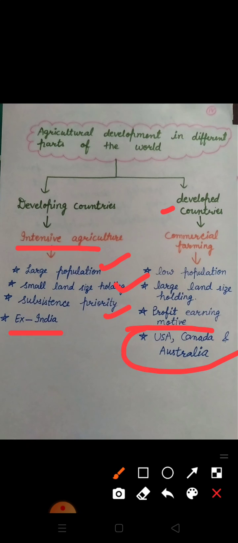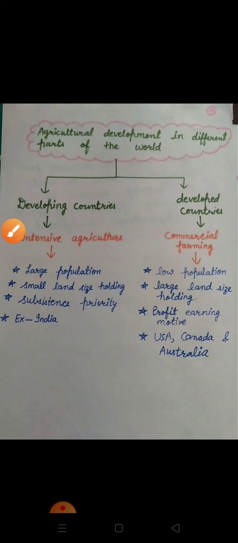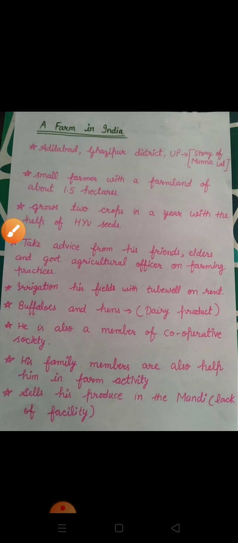So in these developed countries, there is low population and large land holding. So their population is less and the cultivated area is more. That means these farmers are working for profit earning. Fine. We can see the example of India.